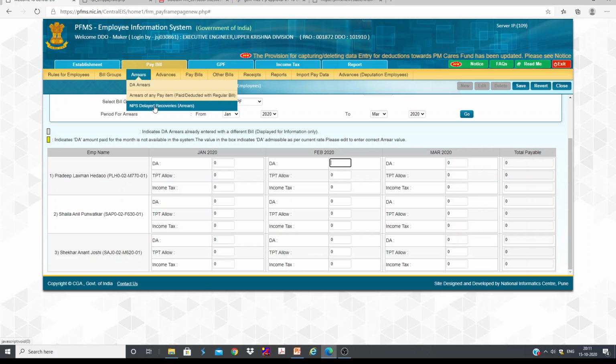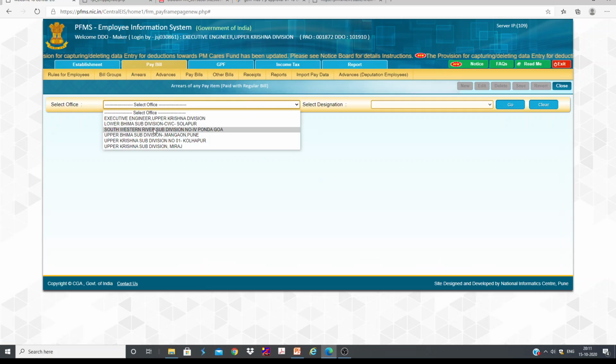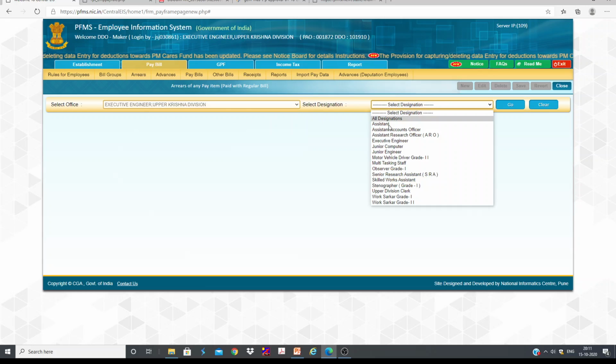Then NPS delivery recovery also. If you want to recover any NPS from any employee who is paid excess, then we can do that. Then arrears of any paid item. Suppose, let's say I'll tell you the case.